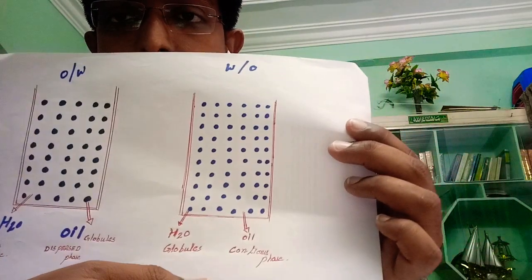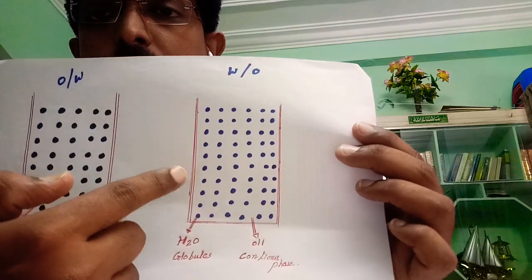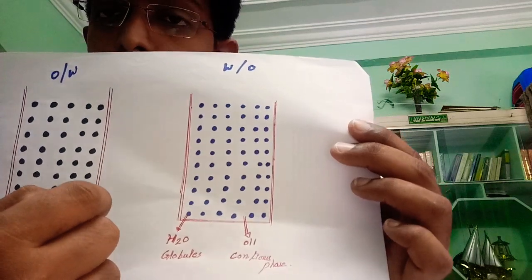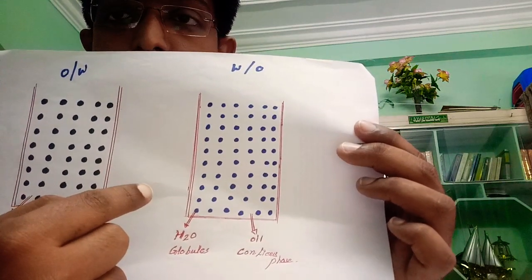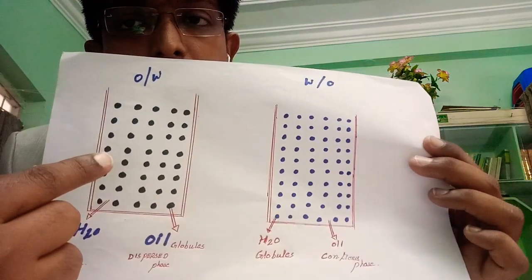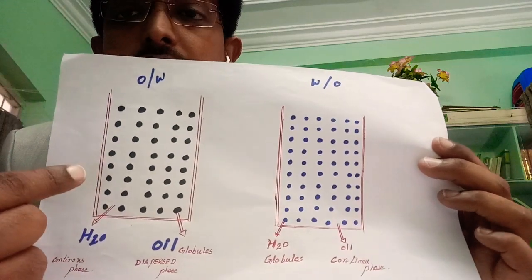The other type of emulsion is a water in oil emulsion, where you can see that water globules are uniformly dispersed in the oil. So oil is in the continuous phase and water is in the dispersed phase. In oil in water emulsion, oil is in the dispersed phase and water is in the continuous phase. Whichever phase is dispersed as minute globules is considered the internal phase. So this is about types of emulsions.